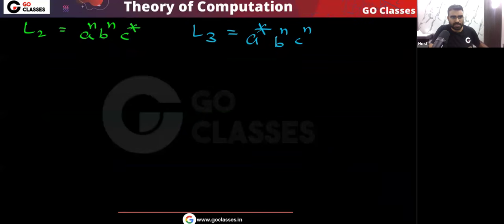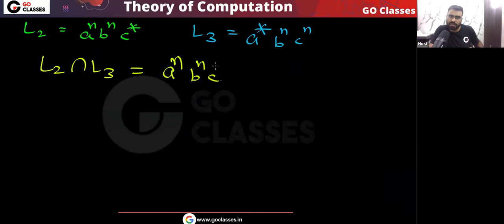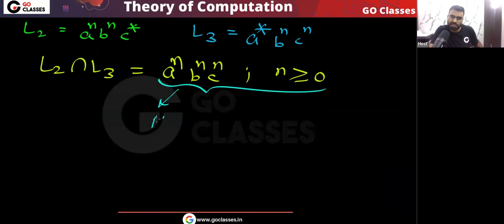So finally, you can easily see that L2 intersection L3 will be a power n, b power n, c power n, where n is greater than or equal to 0. This is a standard language which is not CFL. Yes or no? It is not a context free language. Why is this not a context free language?